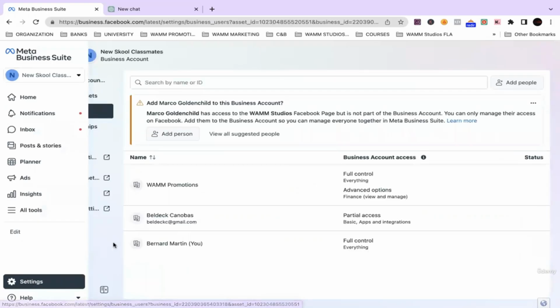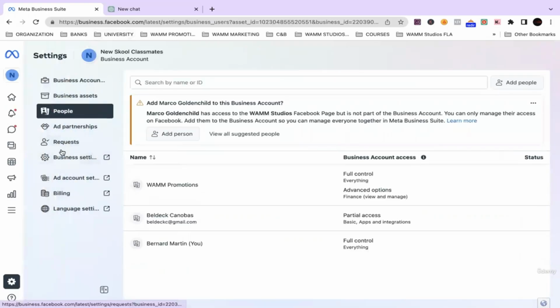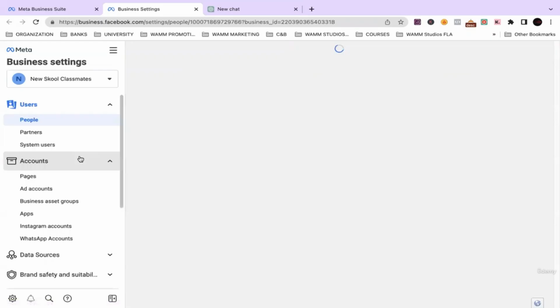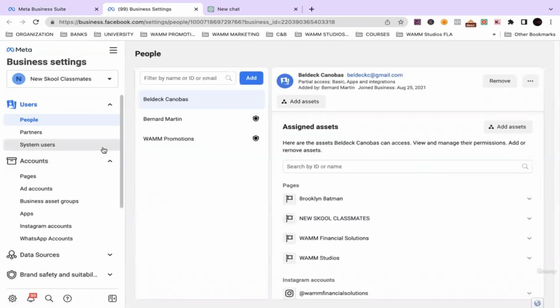After I click settings, I come over to the next side and you see where it says business account, business assets, all those cool things. I go to business settings, and it takes us to the business settings platform. This is where all the magic happens.